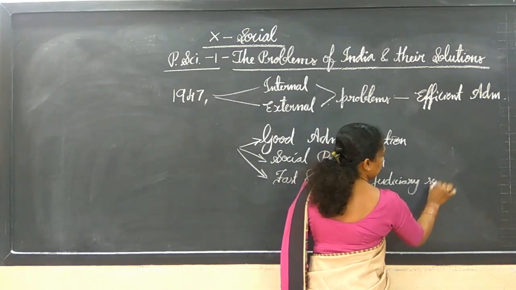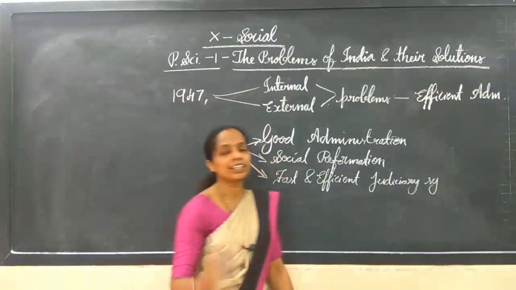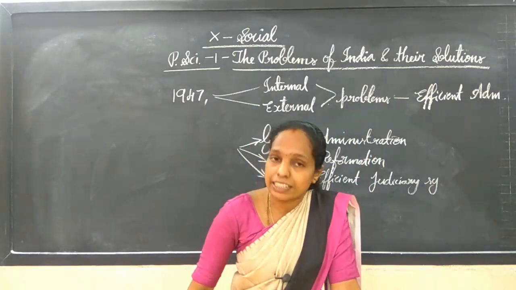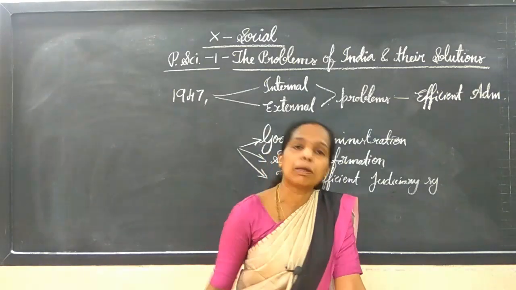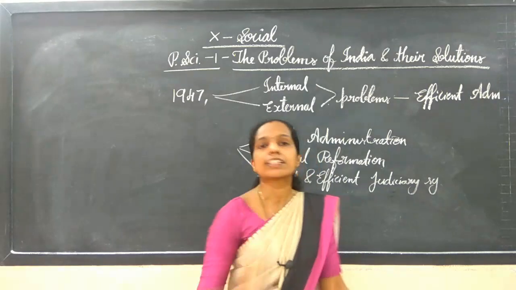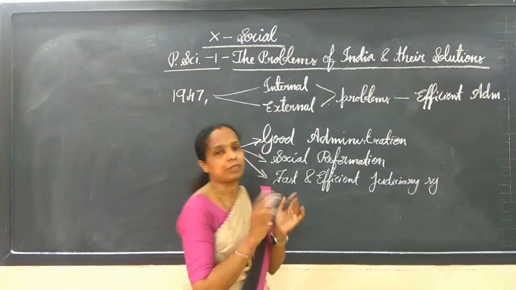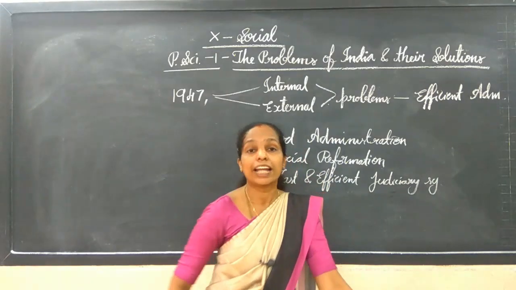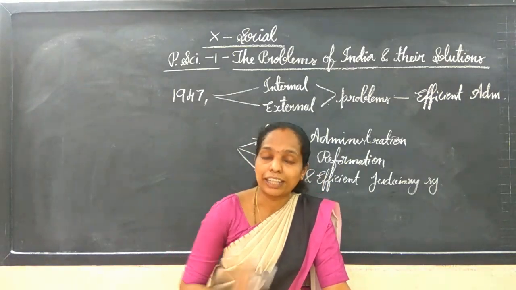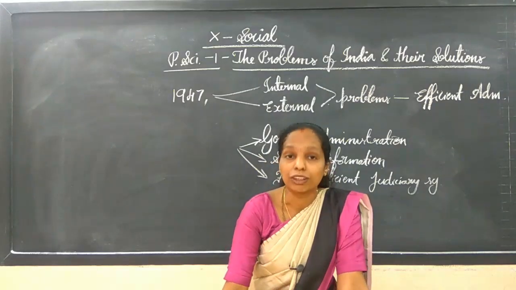Here the three organs are very important: the executive, legislative, and judicial parts. If they work in a proper way, we can bring a good government and good administration. Then definitely the entire problem of India, or of a country, can be solved easily.